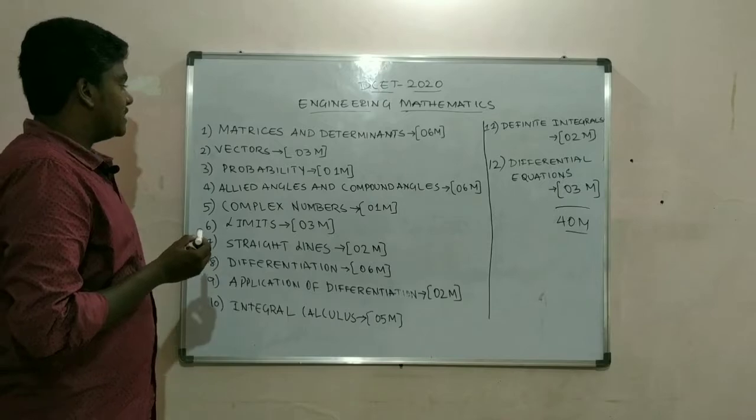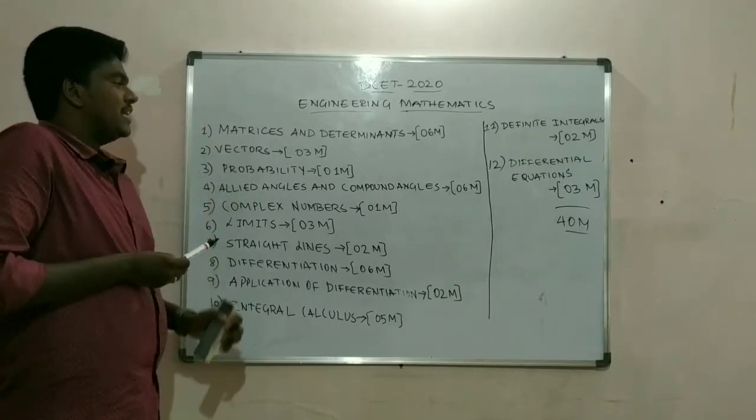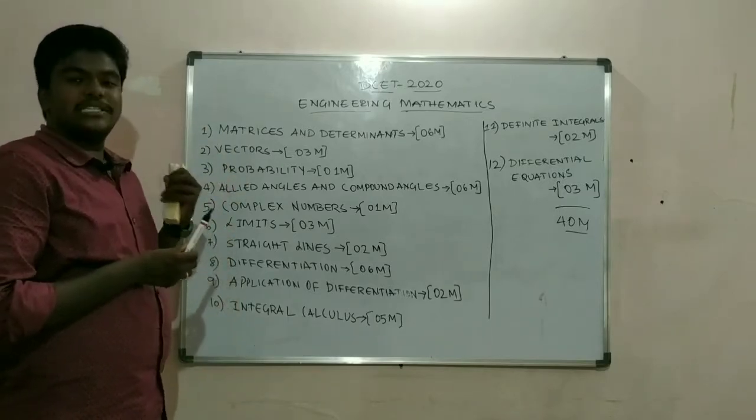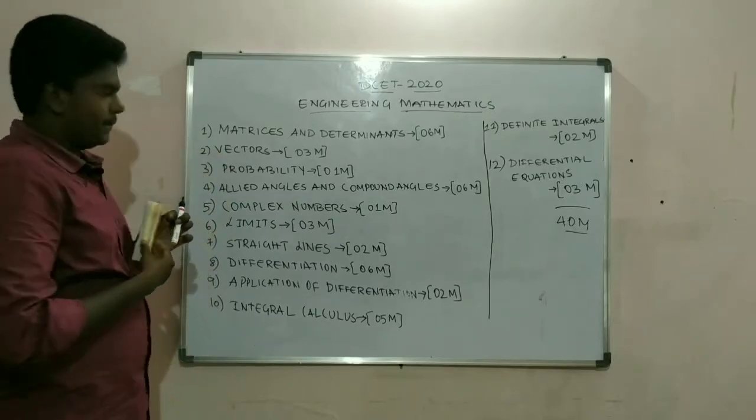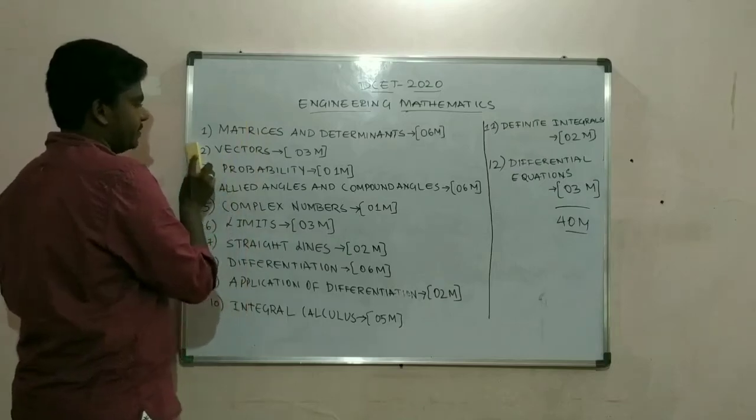Okay. So let's begin with matrices and determinants, which carries 6 marks. So 6 questions will be asked from this.